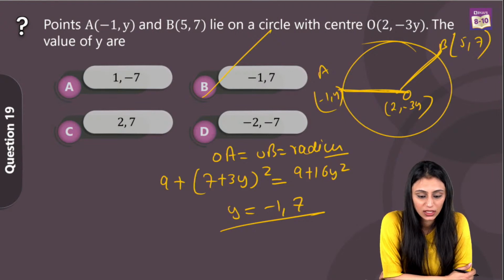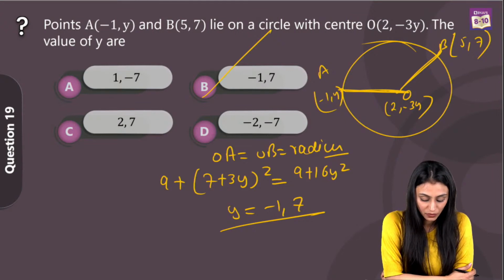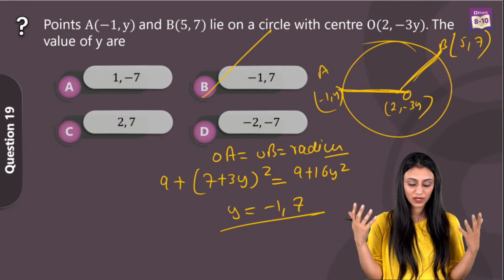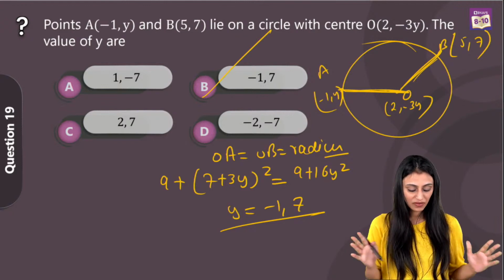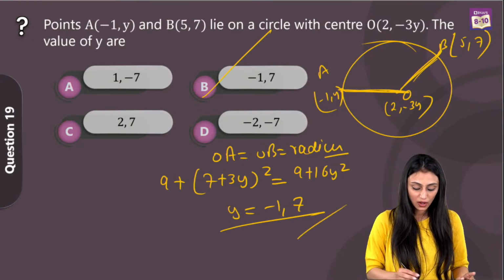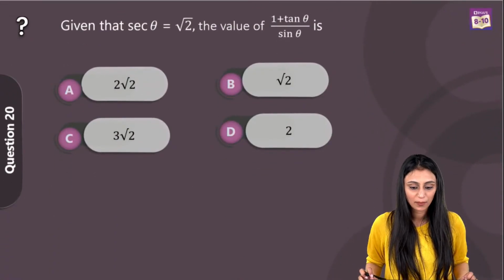Yes, Dipanshi. So, see, using the distance formula, we can find this out. You can get the value of OA and OB. You can get the expressions from there. You equate them, simplify that equation, you get the value of y, which is option B over here. All right, let's take a look at question number 20.